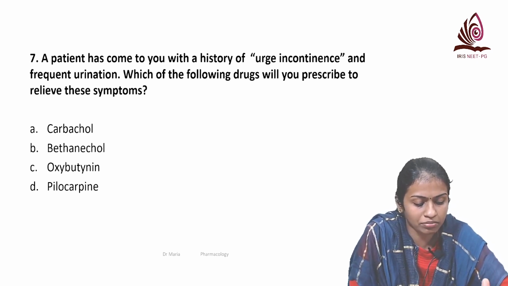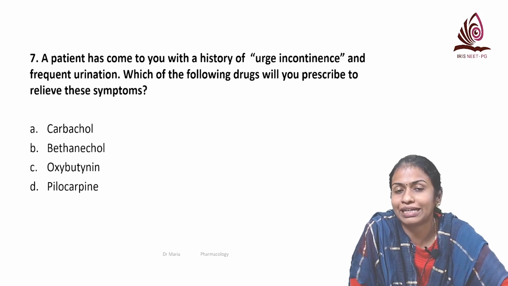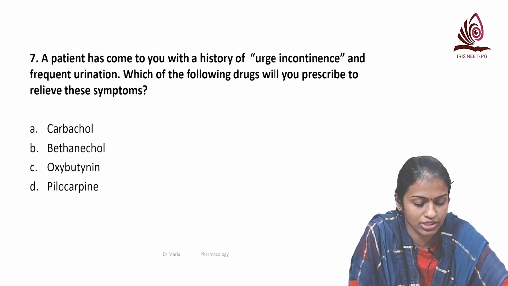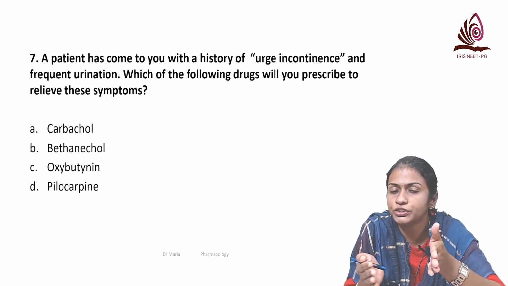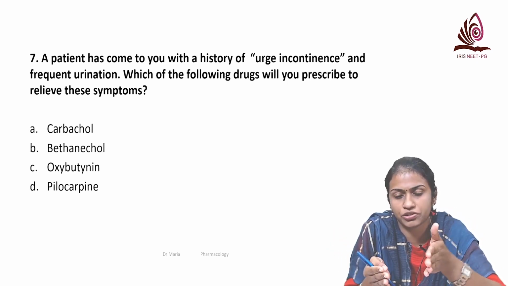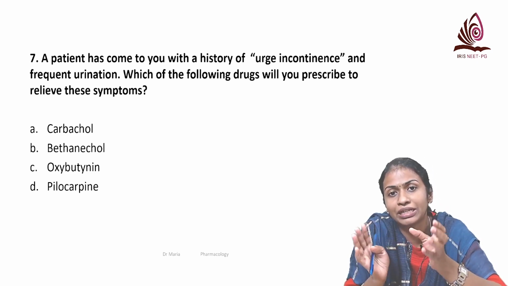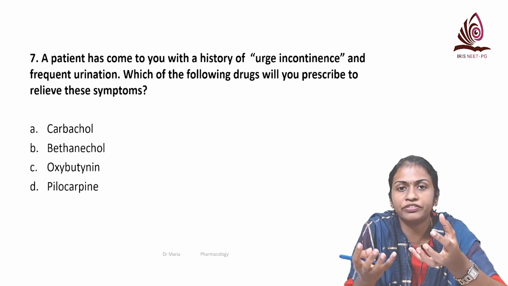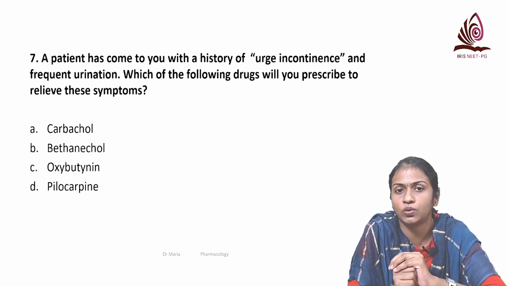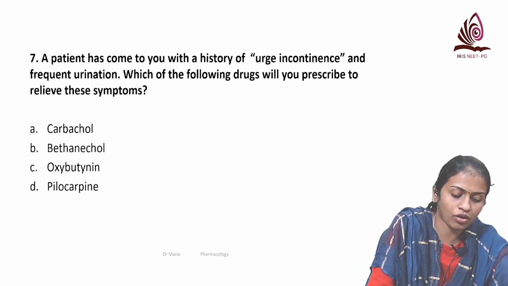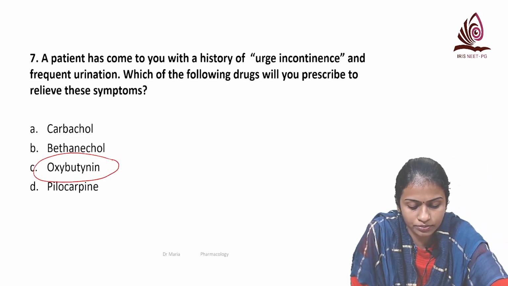You know, carbachol, bethanechol, pilocarpine, what is common among all of them? They are all directly acting cholinomimetic agents. And you know, cholinomimetic agents will act on the M3 receptors and will cause detrusor contraction. So here the patient is having urge incontinence. So we need an agent that will relax the hyperactive detrusor muscle. So you need to give an anticholinergic, a vesicoselective anticholinergic agent, and the option that is given here is oxybutynin.